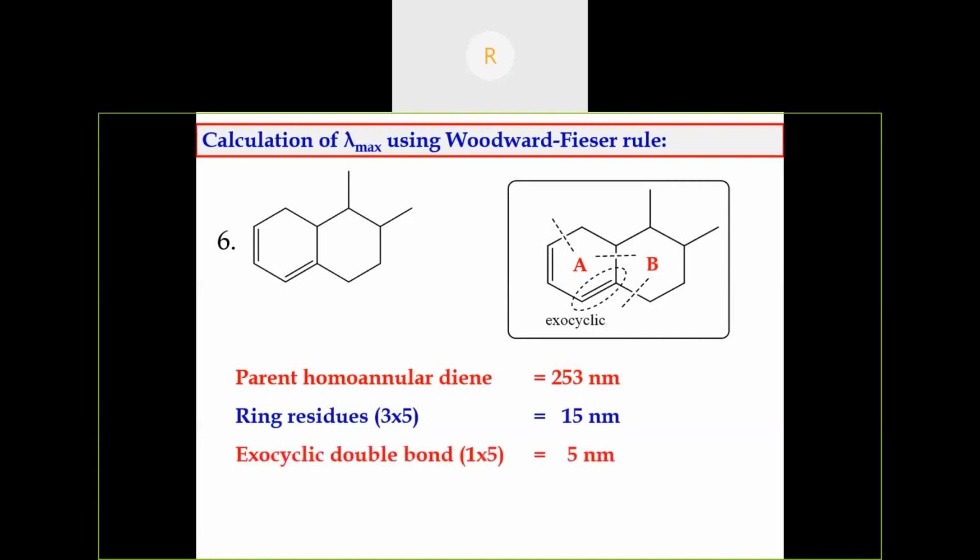Exocyclic double bonds, we have to consider. For ring A, there is no exocyclic double bond. For ring B, there is one exocyclic double bond. So the lambda max value is 273 nanometer.